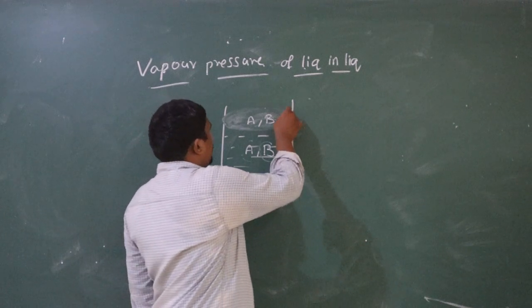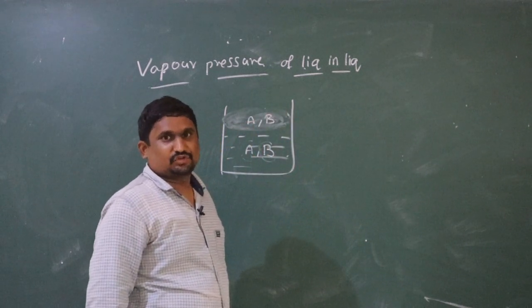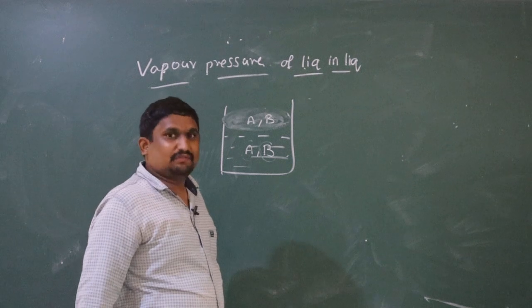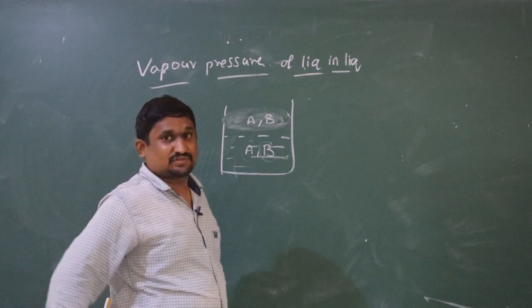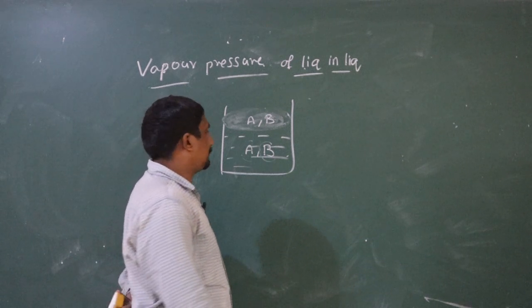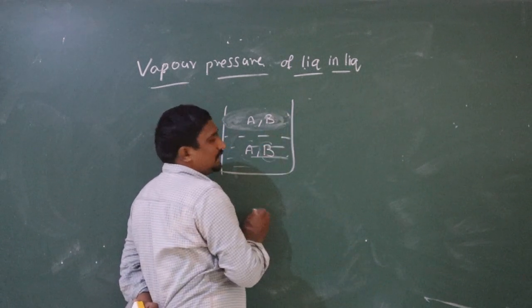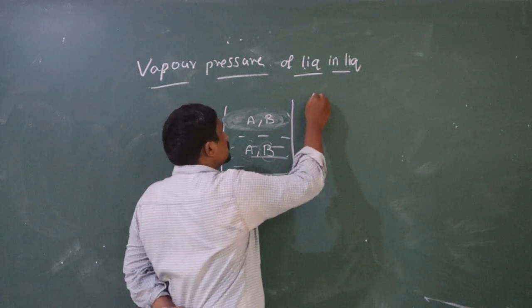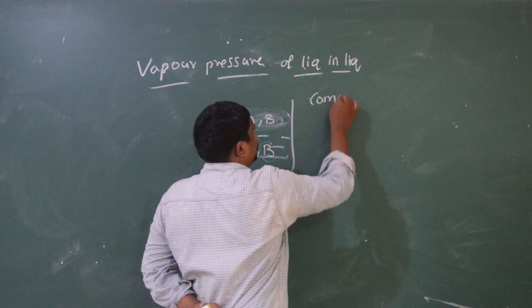In the vapor phase also we can find the composition. We can find the composition in the vapor phase also.